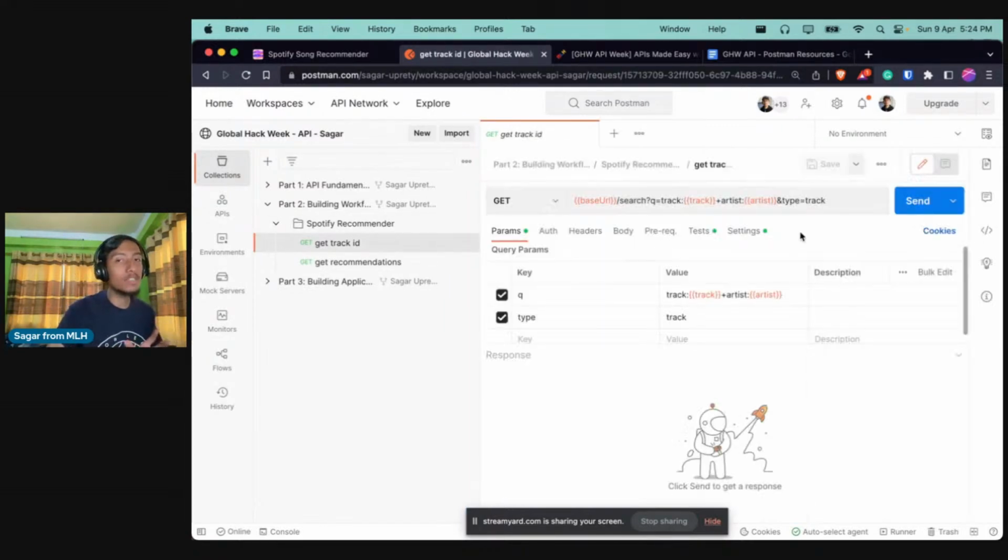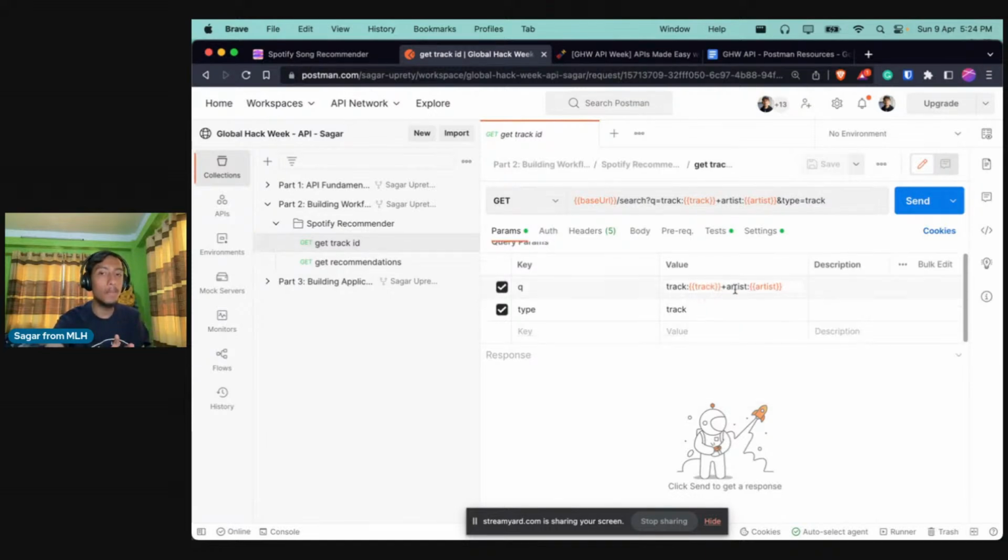We went to the Spotify API docs and figured out how we can get recommendations for a user based on a song name and the artist they like. The user would input the track or song name and the artist that they like, and based on that, we get the closest or first match of the song in Spotify, and we get the track ID from there.